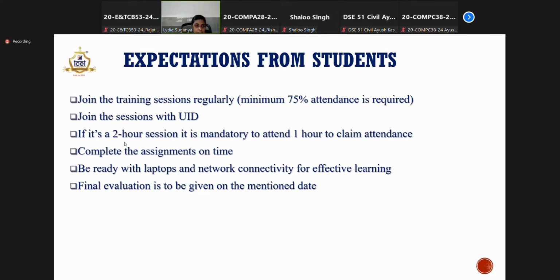And as I told you in the beginning, there will be 2 assignments given during the training period, that is during the 5 days. You need to complete all those assignments on time. After 2 days of training, formative assessment 1 will be given based on 50% of the syllabus, and on the last day you will be given the second formative assessment based on the next half portion.